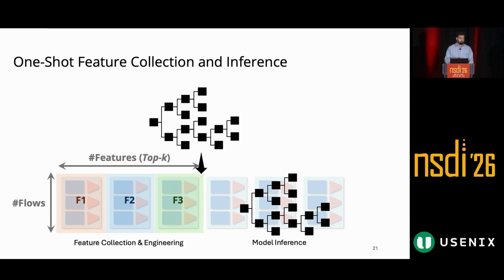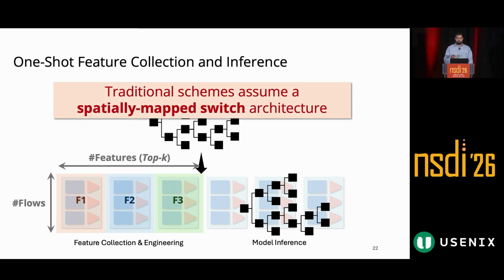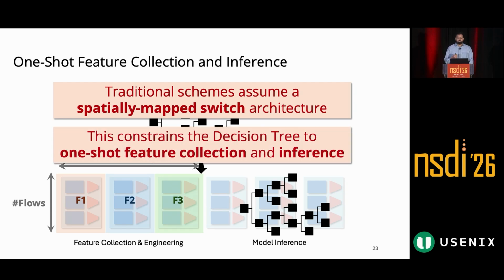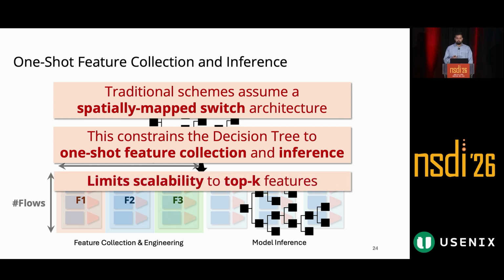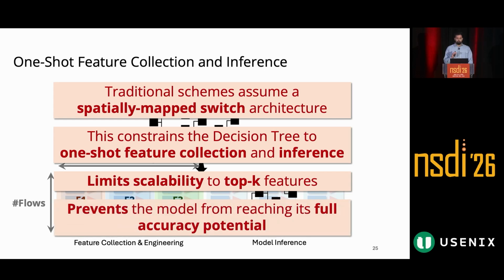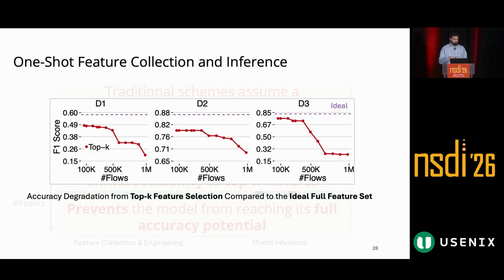These traditional schemes have relied on spatially mapped architecture. They constrain us to perform one-shot feature collection and inference because there are a limited number of features that can fit in the switch registers at any time. And ultimately, this prevents the model from reaching its full accuracy potential because it cannot leverage richer, more informative stateful features.